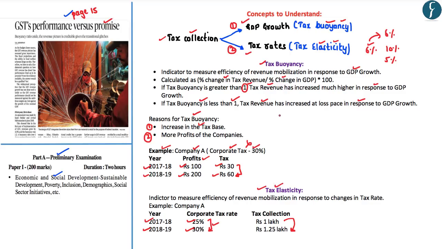In order to summarize this particular discussion, you need to note that the changes in the tax collection in response to changes in the GDP growth is referred to as the tax buoyancy, whereas the changes in the tax collection in response to tax rates is referred to as the tax elasticity. Let us understand the important highlights of this particular article.